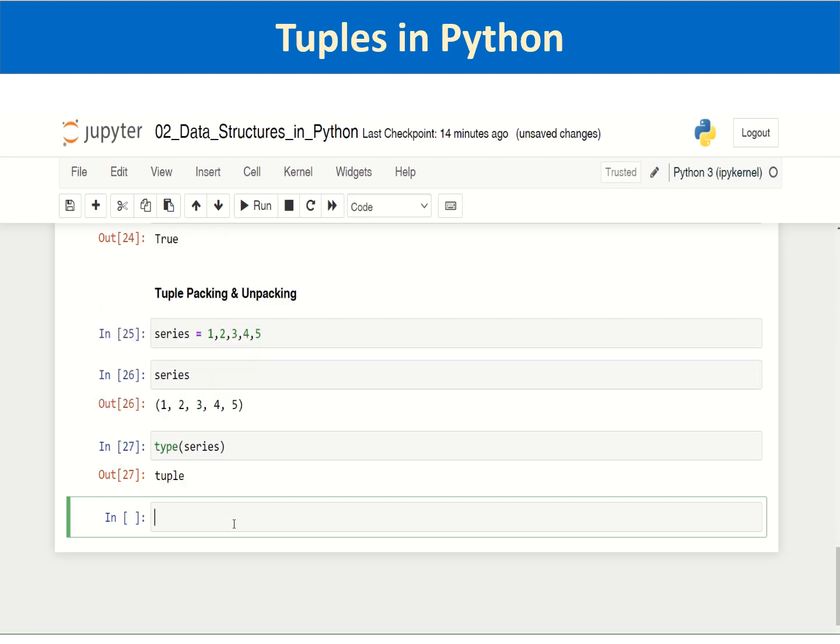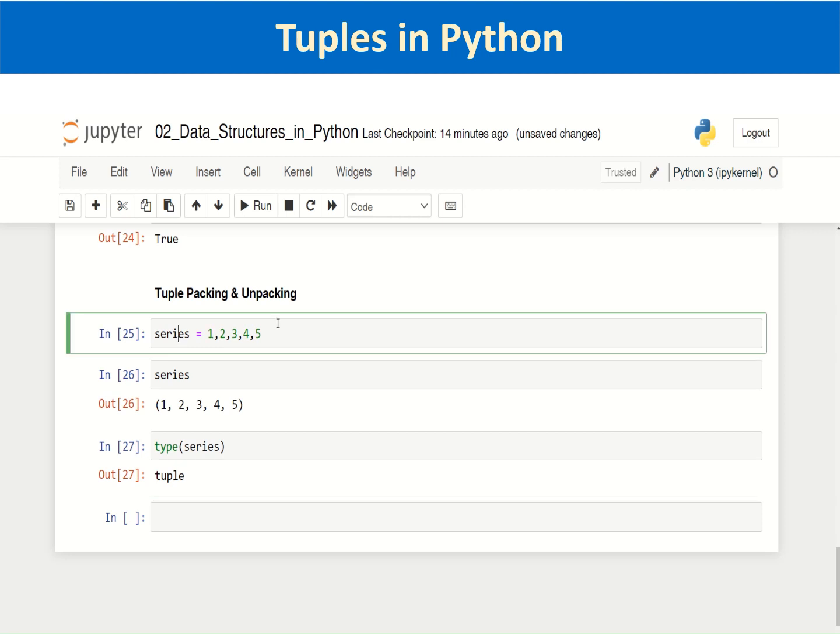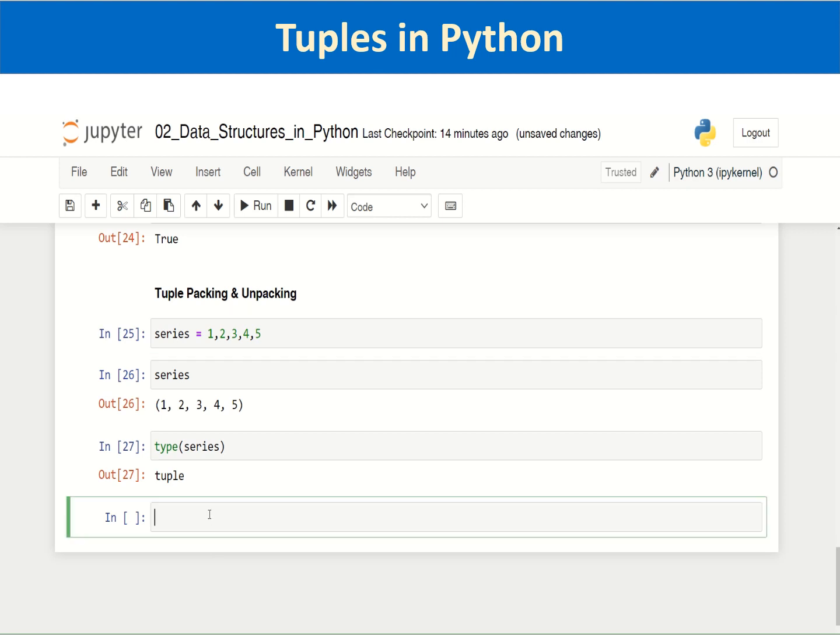So whenever you are passing a series of values separated by commas, the values are getting packed into a tuple. When you are passing the values to a single variable, the values are getting packed into that variable as a tuple.